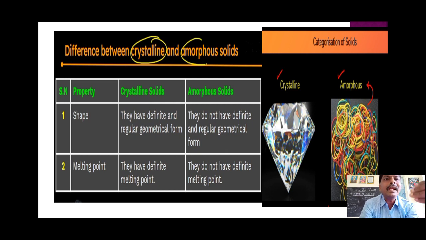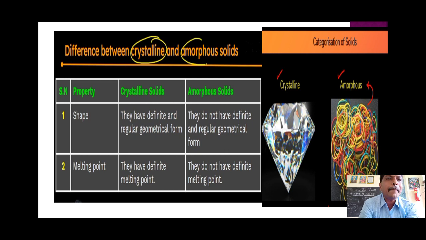First one, regarding shape. Crystalline solids have definite and regular geometrical form. Take diamond, it has a definite shape and regular geometrical structure. So gemologists can see whether a diamond is fake or original by seeing its internal geometrical structure.